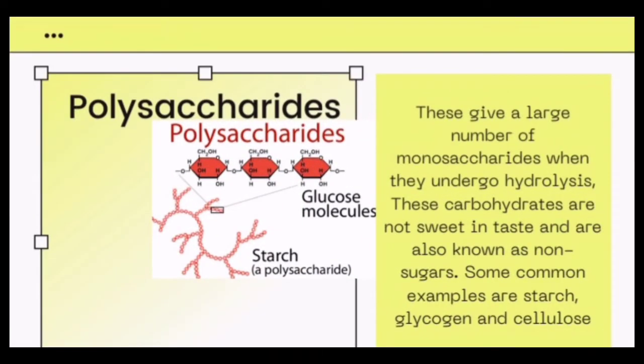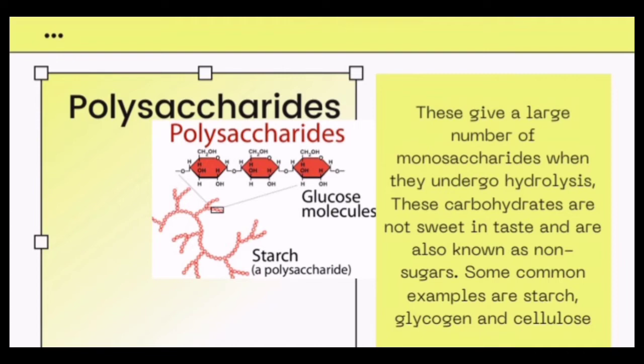This is the final category of carbohydrates. These give a large number of monosaccharides when they undergo hydrolysis. These carbohydrates are not sweet in taste and are also known as non-sugars. Some common examples are starch, glycogen, and cellulose. Starch is composed of 2 components, amylose and amylopectin. Amylose forms the linear chain and amylopectin is a branched chain.